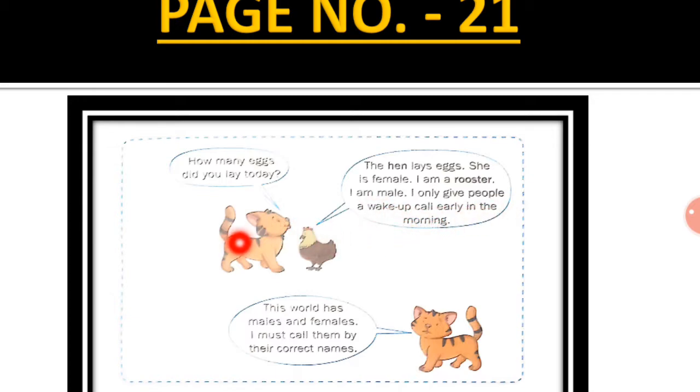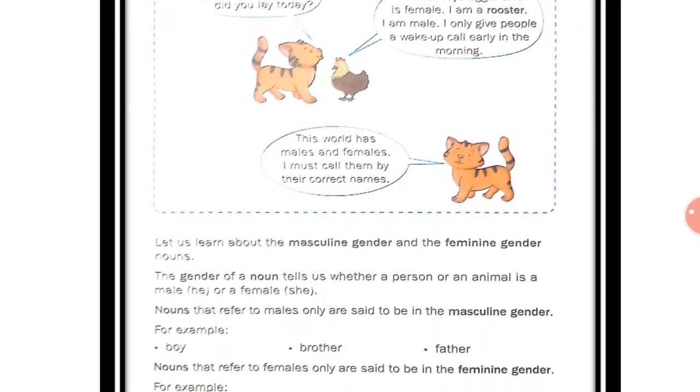Now, Tomcat is a masculine gender, rooster is also masculine gender, and hen is feminine gender. So, the rooster is saying that hen lays eggs and I used to give people a wake-up call early in the morning. So, what the Tomcat is saying, let's see. This world has males and females. I must call them by their correct names.